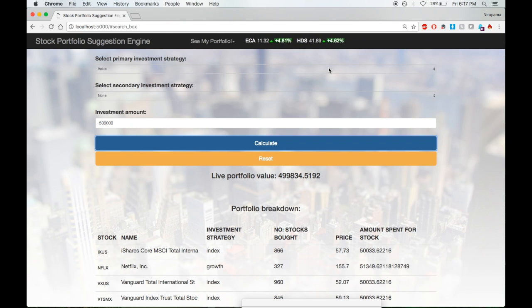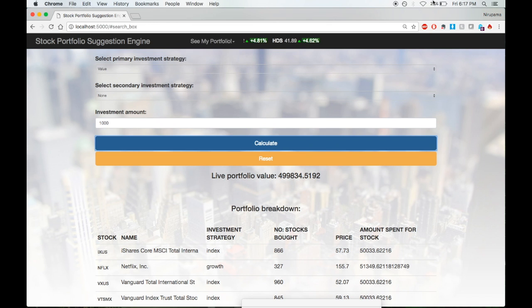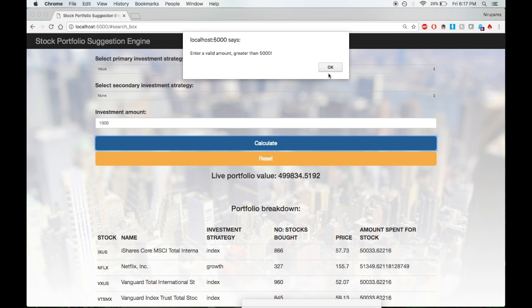The seventh test case tests when the amount is less than the minimum value we need. So I'm going to enter a value of 1000 and hit calculate. Oh, I need to turn the Wi-Fi on. And hit enter. So it shows the correct message.